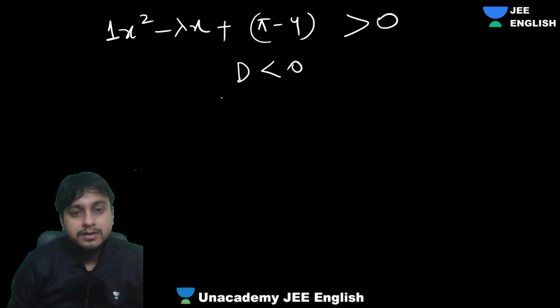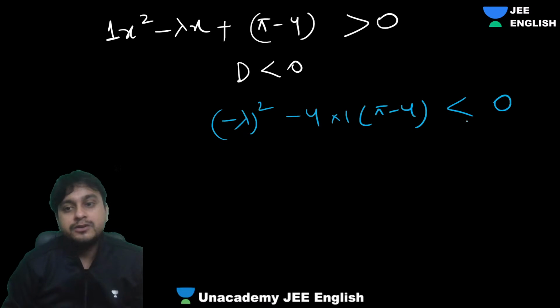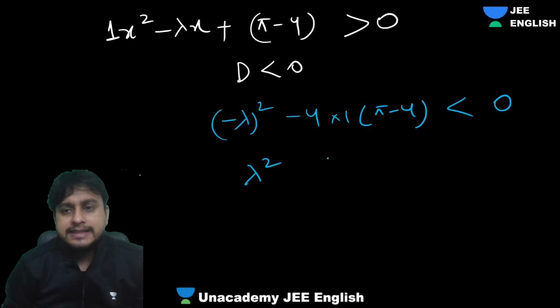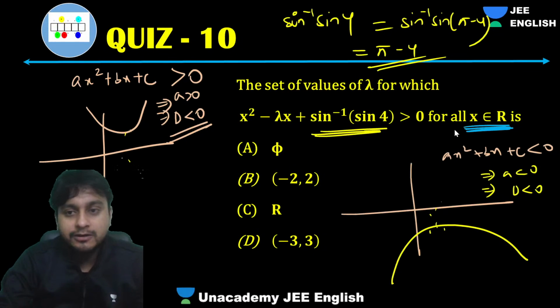All right, guys. Minus lambda square minus 4ac, that is 4a, less than 0. What will we get, guys? We'll get lambda square is less than 4 into pi minus 4. We need lambda, right? In the answer we need lambda, so there also we can get a hint. We are looking for lambda.